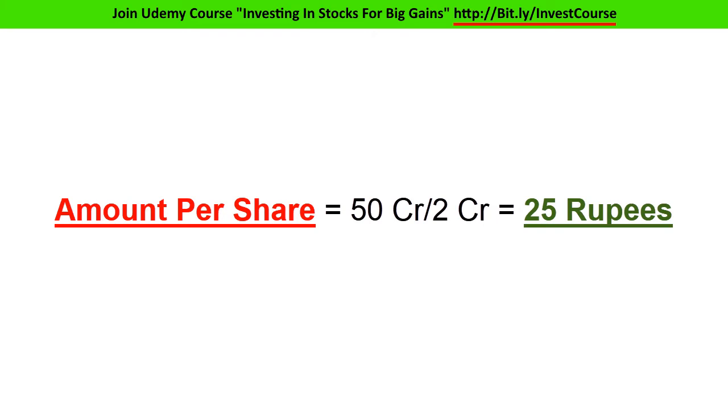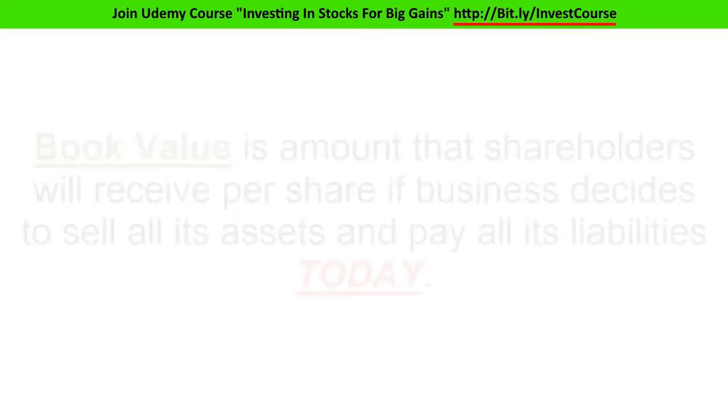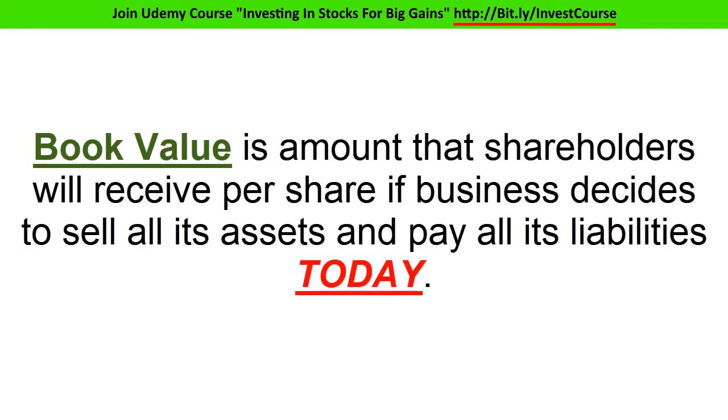It is the amount that Jaiswal Juice Industries will pay its shareholders on each share. The amount of 25 rupees per share that its stockholders will get is known as book value. In simple words, book value is the amount that shareholders will receive per share if the business decides to sell all its assets and pay all its liabilities today.